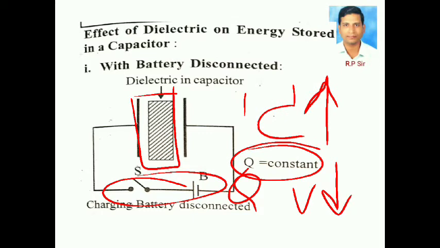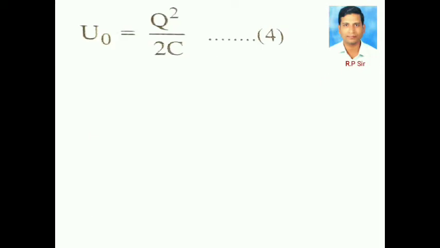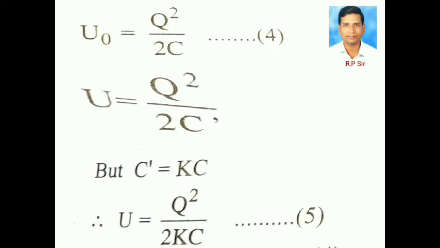Energy stored without dielectric, U naught equals Q square by 2C. Consider it equation number 4. Energy stored with dielectric, U equals Q square by 2C dash, but C dash equals KC. Substitute this value in this equation, then U equals Q square by 2KC. Consider it equation number 5.